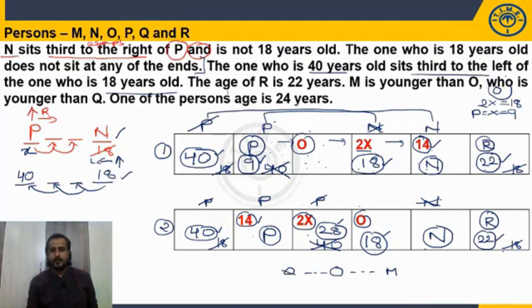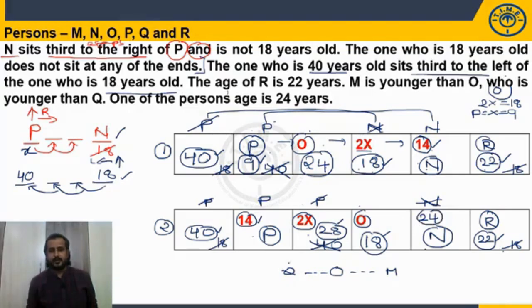One of the person age is 24. So in this case whom we left? O. So the age of O is 24 years. Fine. Now in this case whom we left? N. So the age of N is 24 years. So all the person's ages are fixed.